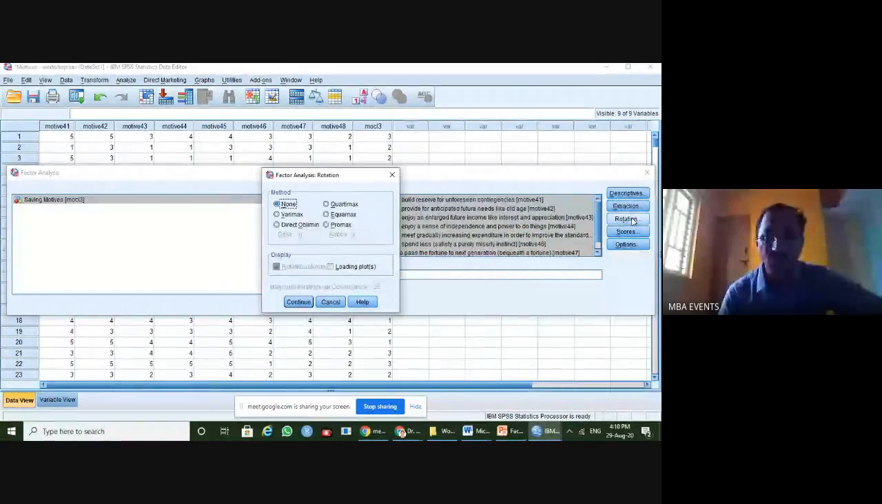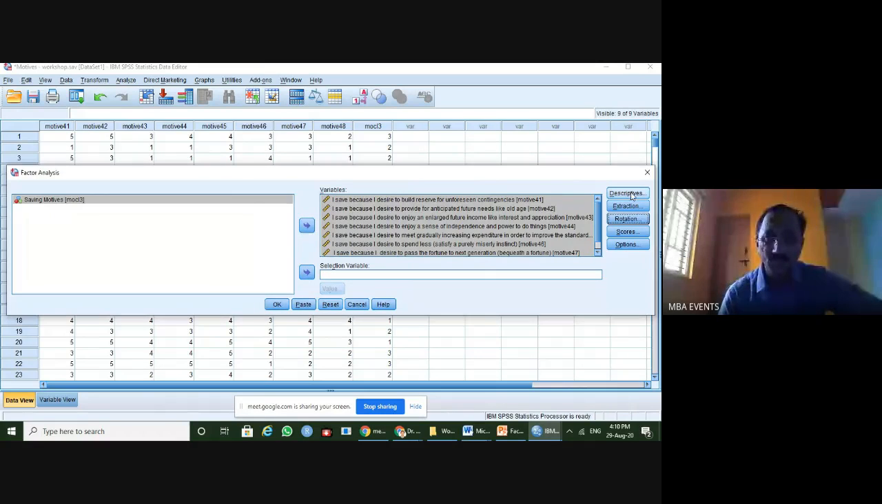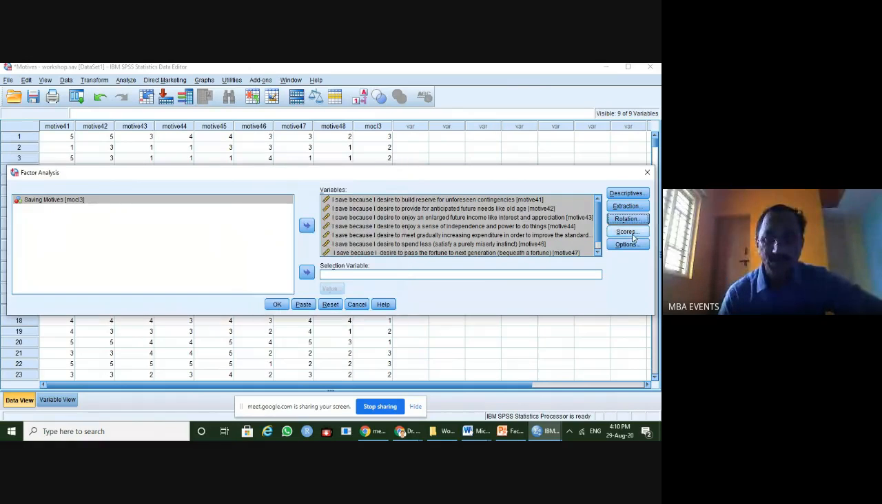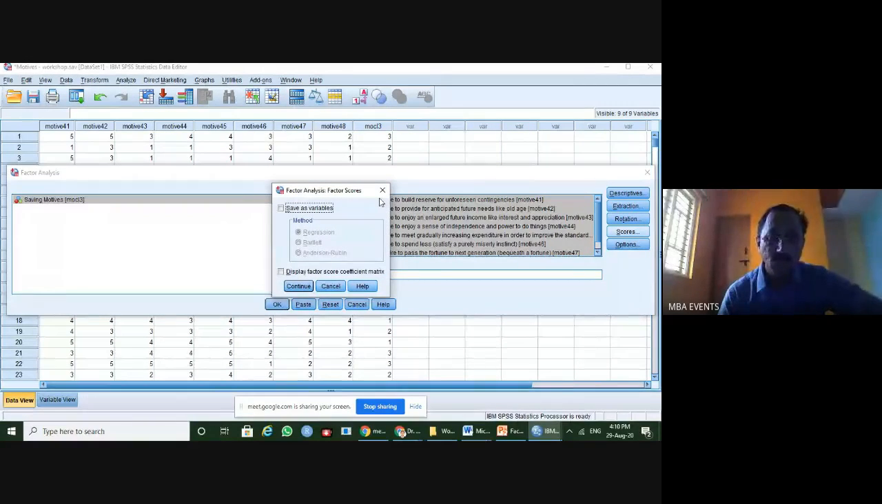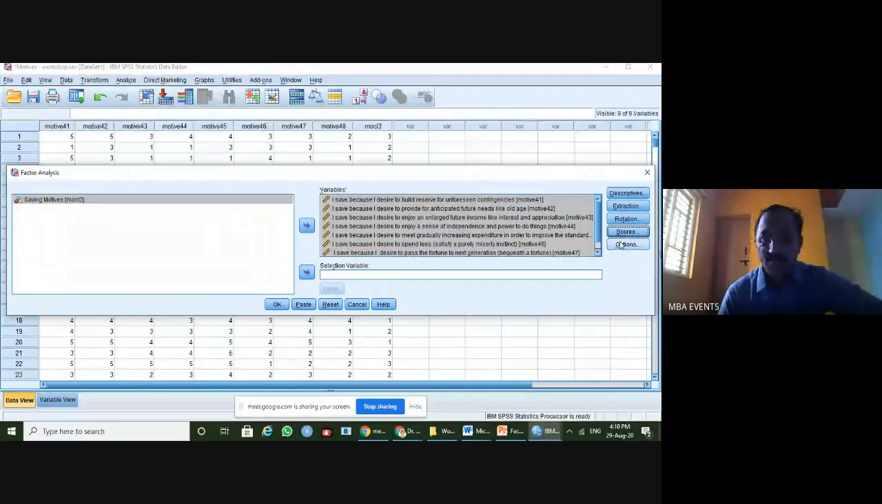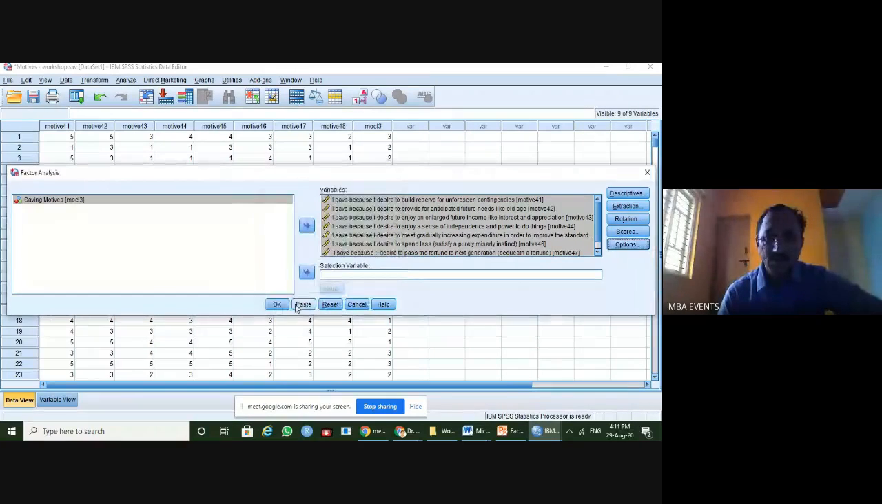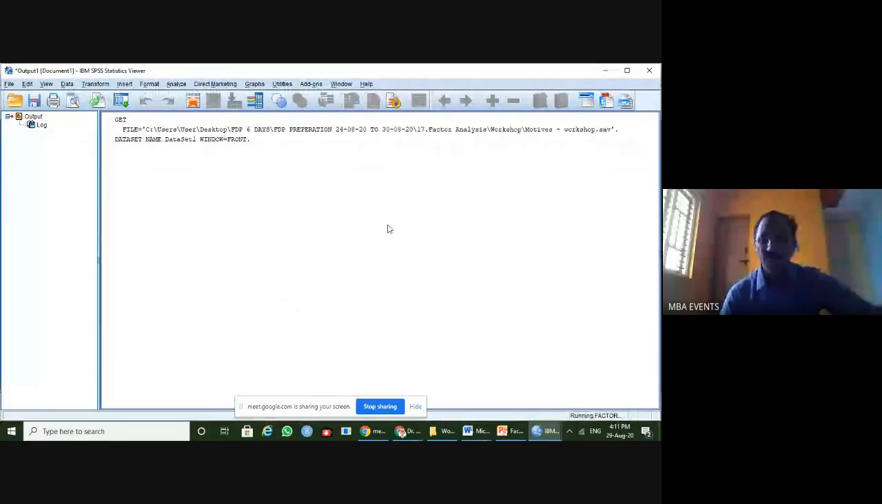Then I come to the third one, that is rotation. Which type of rotation are you going to consider under the principal component? We always go with Varimax. Just click on Varimax, then continue. When I say Varimax, the rotated solution is automatically selected. Please continue. Scores: if you are going for further analysis, at that time the scores are required, or else not required. Just continue. Then comes the options, exclude cases listwise. Then I'll just give continue. Now I'm giving OK.